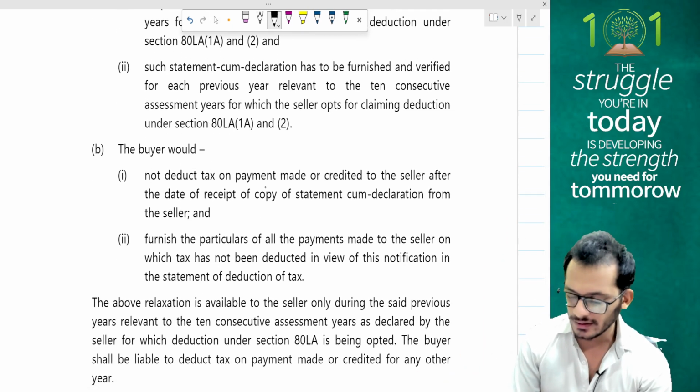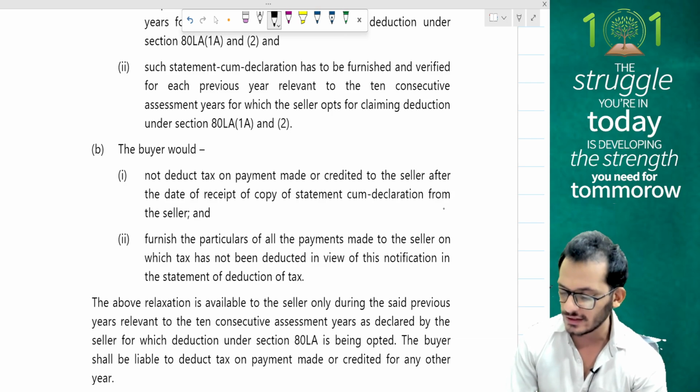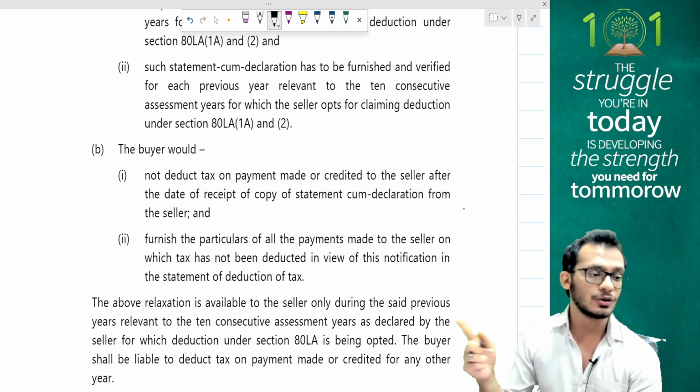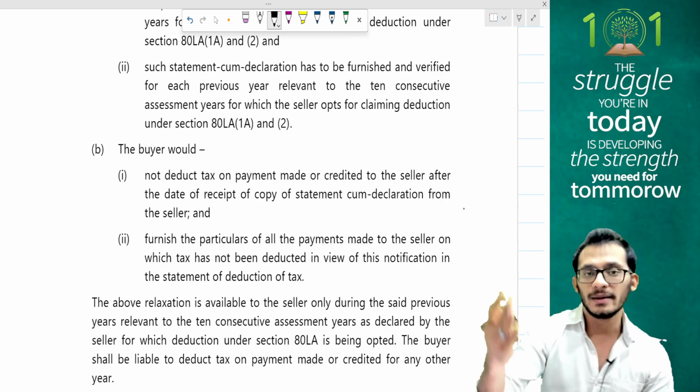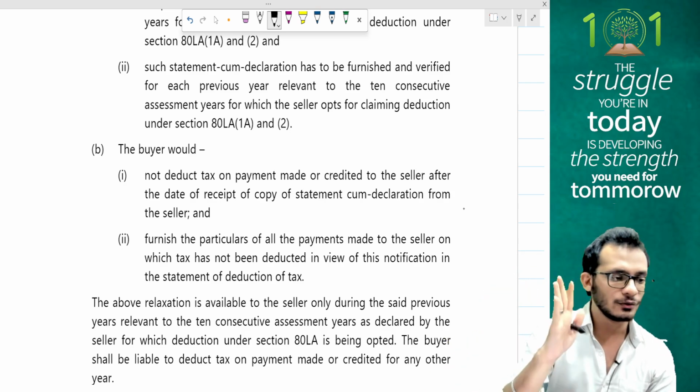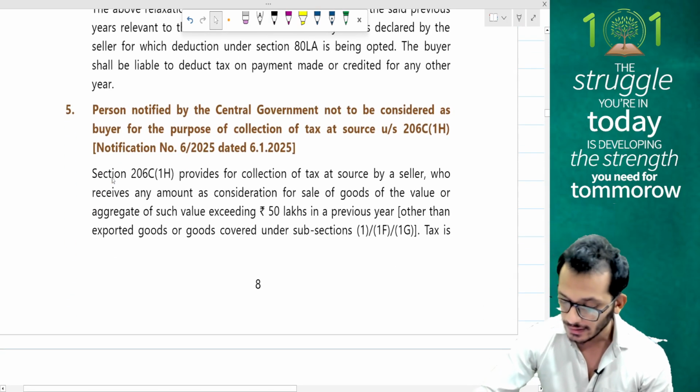The buyer would not be deducting TDS on payments after the date of receipt of the copy of the declarations. So you should not be deducting TDS only when the document is submitted. Until such document is submitted, you will have to continue to deduct TDS.